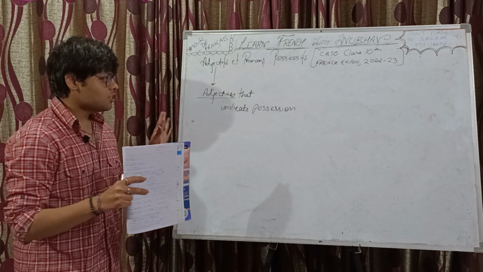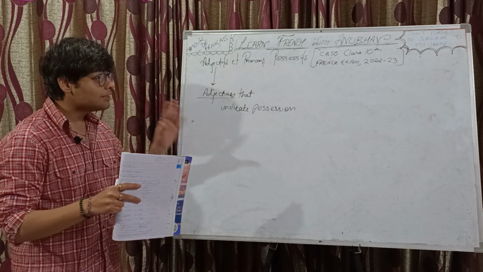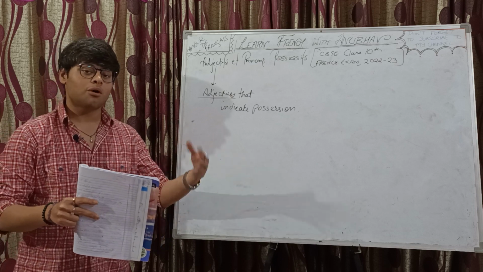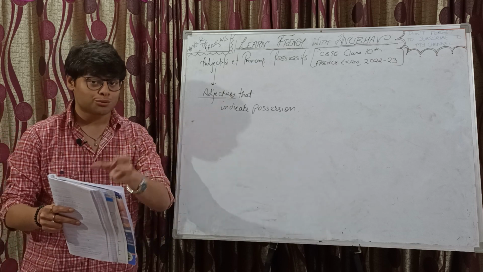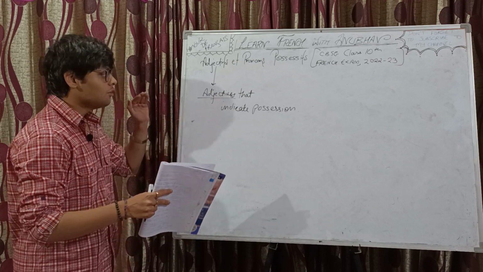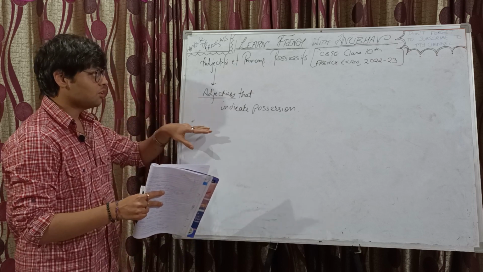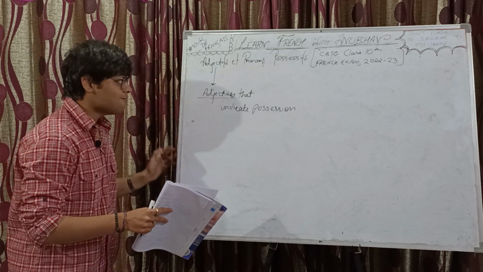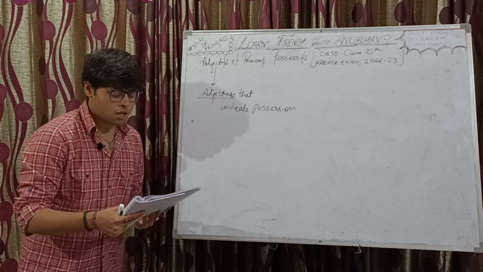And adjectives that indicate possession. Possession is what? That XYZ object belongs to this person. So this belongs to, right? That is your possession. So adjectives that indicate possession are your possessive adjectives or adjectifs possessifs, right?